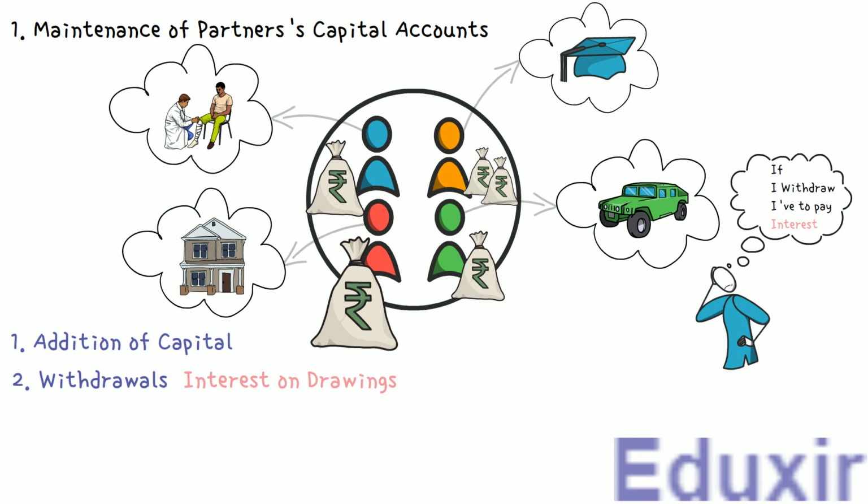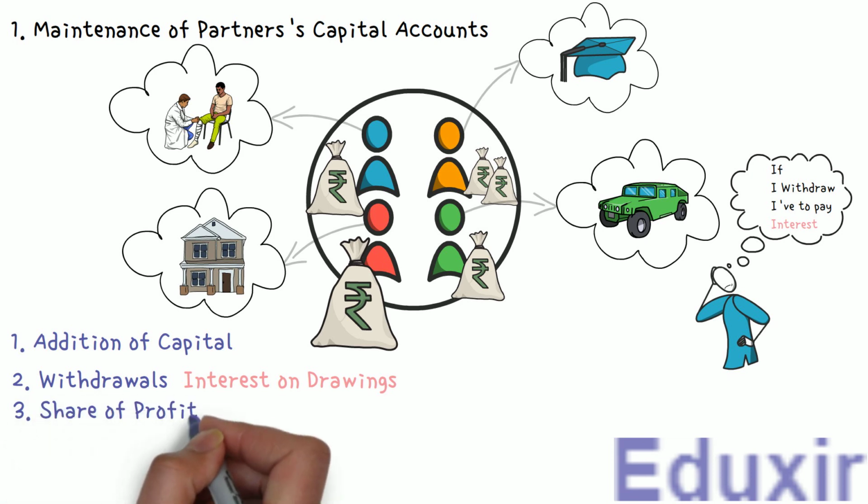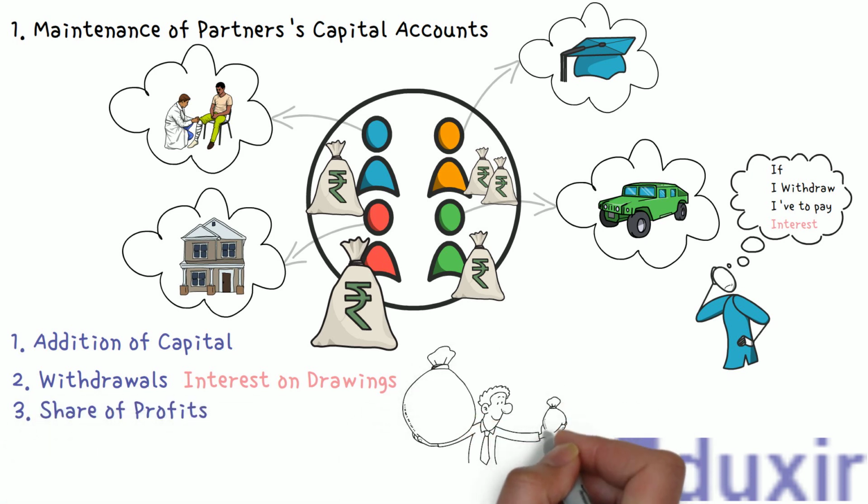The next thing that should be posted in the partners' capital accounts is the share of profits that the partners are entitled to. We add the corresponding amount to the capital account. Here, by profit, I mean either profit or loss, any one of these, not both.